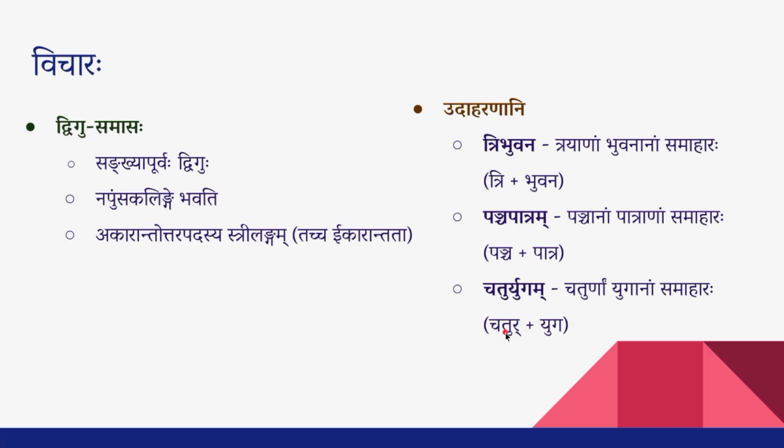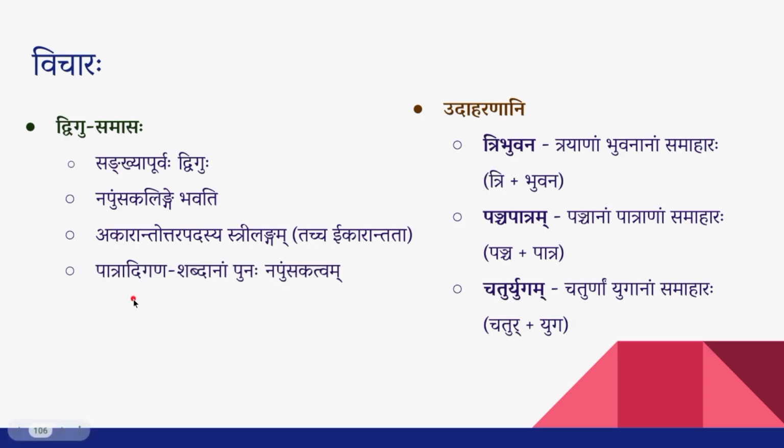Now there is another important point here. We have another exception to this exception. We already have one exception for Akaranta Shabdas, and there is one more exception for this exception itself. That means that exception does not work, so we'll get Napumsakalingam itself. What is that exception?